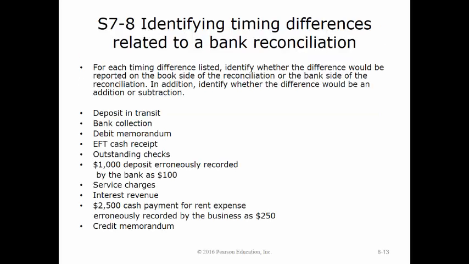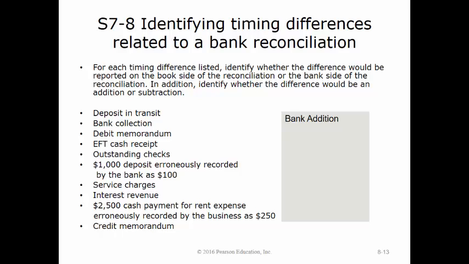In this exercise, we will identify timing differences related to the bank reconciliation. For each timing difference listed, we will identify whether the difference would be reported on the book side of the reconciliation or the bank side of the reconciliation, and then whether it would be an addition or subtraction. The first item is deposit in transit. This would be a bank addition because these are deposits that have not yet been recorded by the bank.